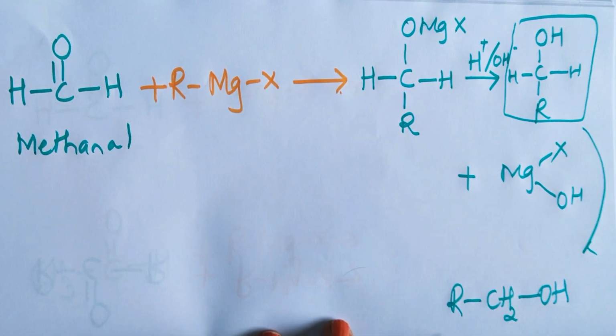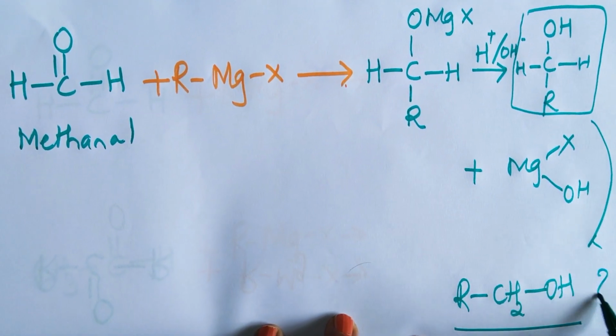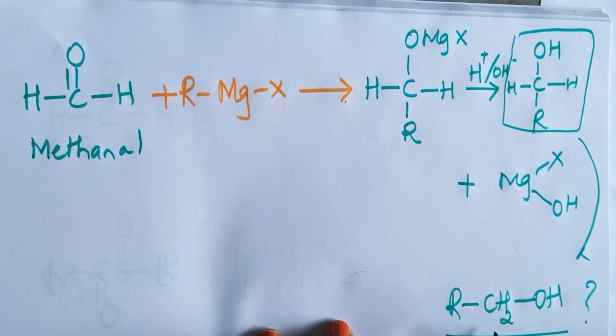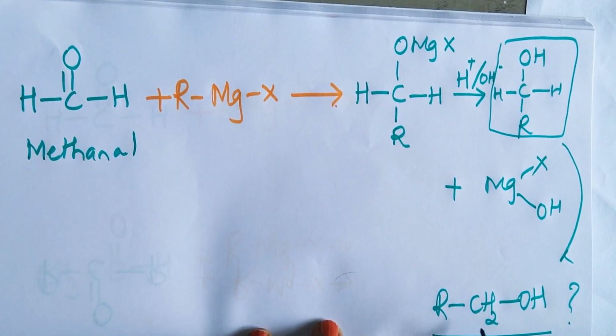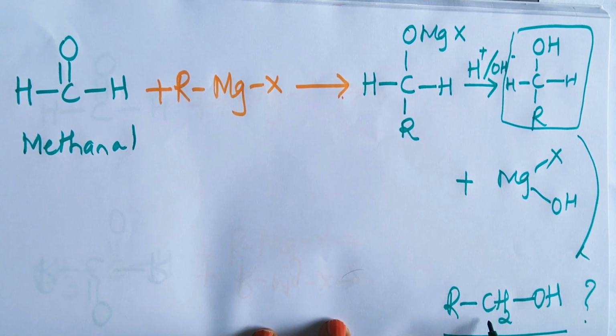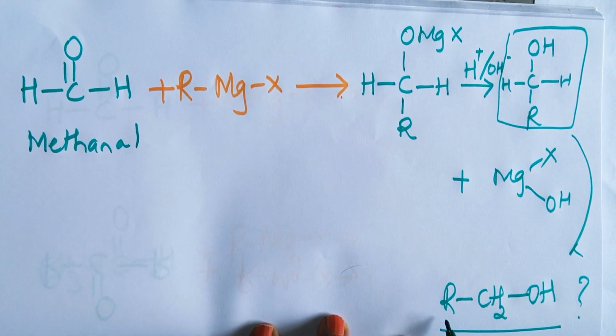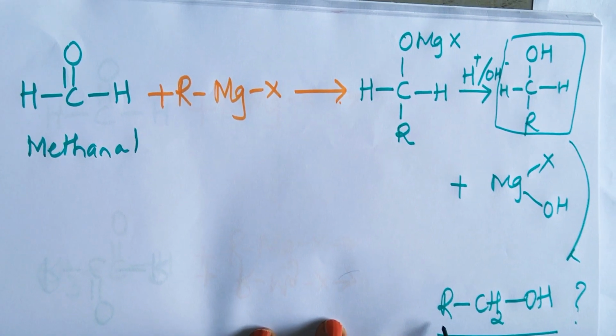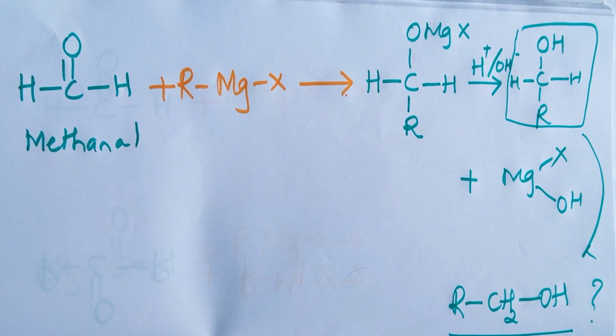RCH2OH. It is an alcohol. Which type of alcohol? It is a primary alcohol because OH is attached to only one carbon atom, which is next to another carbon atom. Done.